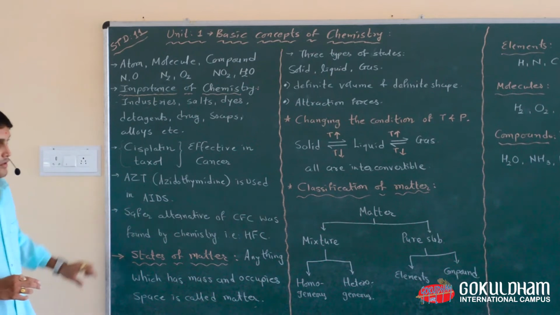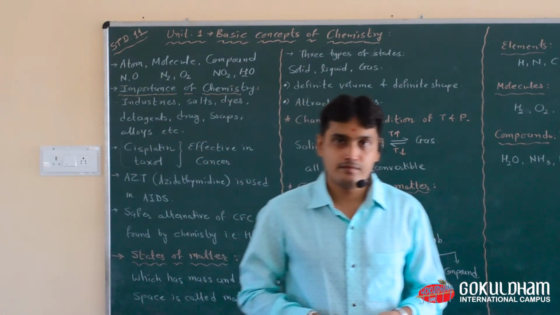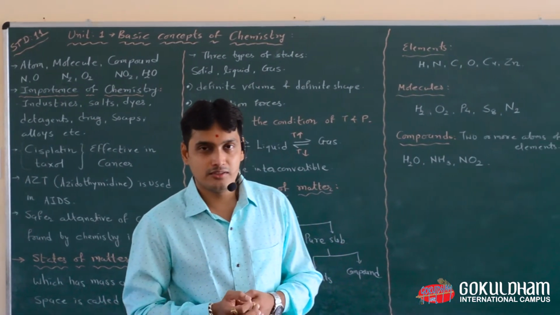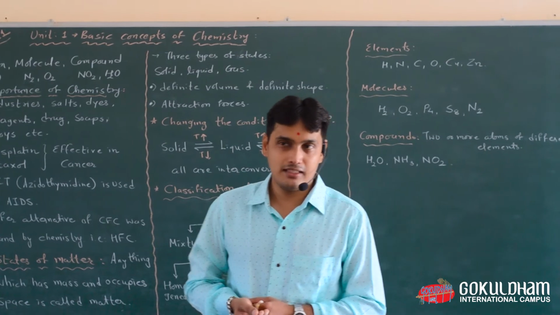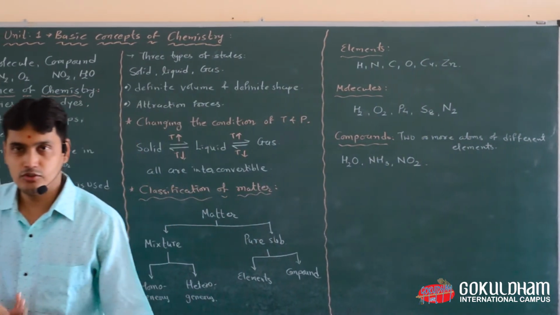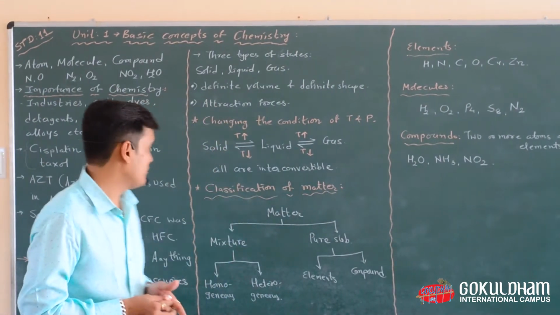Now, moving further to states of matter. First of all, what do you mean by matter? Anything which has mass and occupies space is called matter. You can take examples like duster, chalk, wood, metal, anything you want.